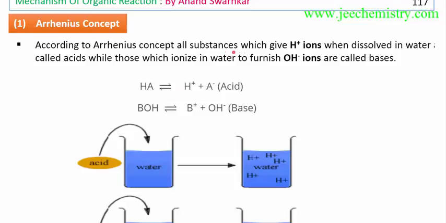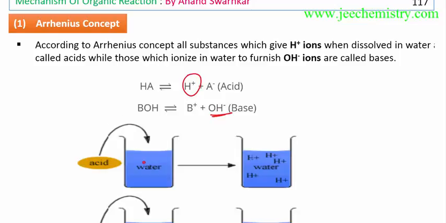According to the Arrhenius concept, all substances which give H plus ion when dissolved in water are acids. If a compound dissolved in water gives H plus, then this compound is an acid. If this compound, when dissolved in water, gives OH minus, then this is a base.